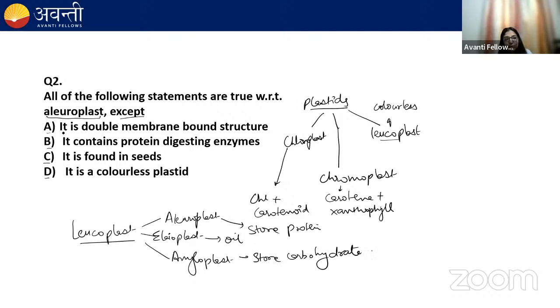Now let's come to the options. Option A says a double membrane bound structure. Yes, because it's a plastid. It contains a protein digesting enzyme. No. It stores protein. It does not contain the protein digesting enzyme. It is found in seed. Yes. It is a colorless plastid. Yes, because it's a part of leucoplast. A leucoplast is a colorless plastid. So all of the following statements are true with respect to aleuroplast except B, which says that it contains protein digesting enzyme.